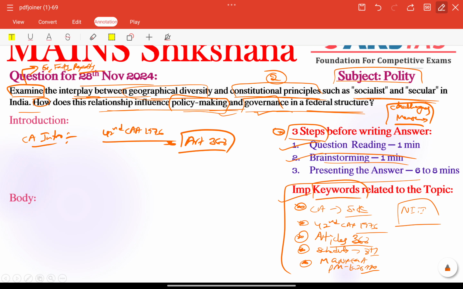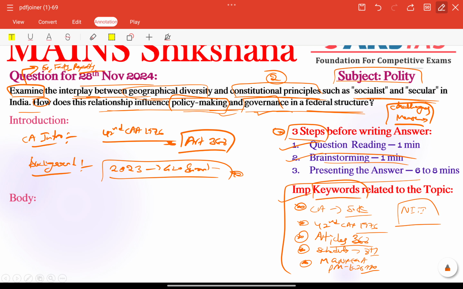Here we need to focus on providing some background also. For the background part, we can say India's geographical diversity and constitutional principles like socialist and secular play a crucial role in shaping our governance and policy making, especially. For example, we can give the recent 2023 G20 summit, very important. It highlighted India's diverse culture and unity also. So we can provide these type of examples.